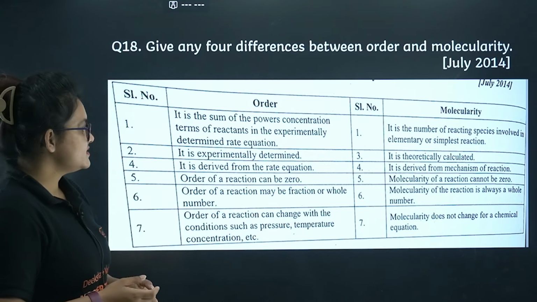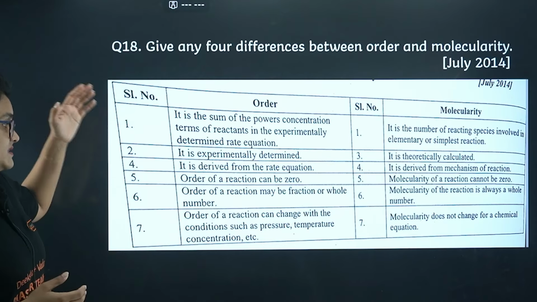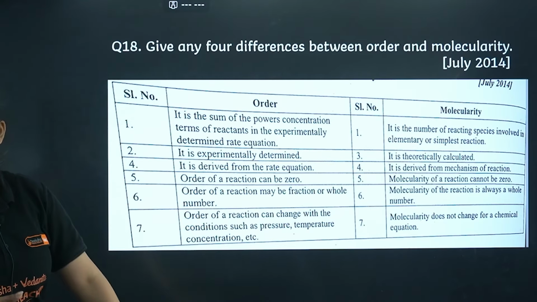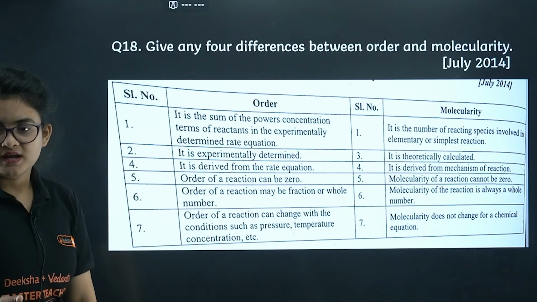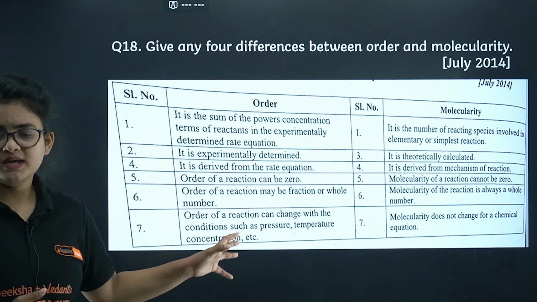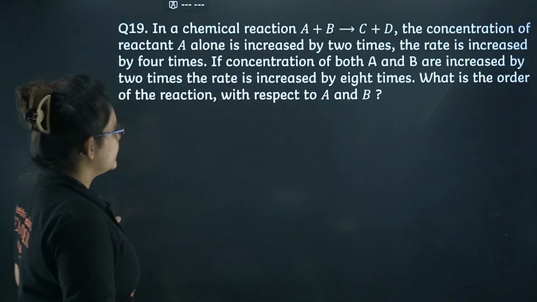Right. Now you can see it is derived from the rate equation. Order can be 0, fraction, negative, anything, but molecularity is always a whole number integer, right? So I guess any 2 or 3 points you can take from here and you can make a note of it. Well, I guess it's clear to you. Let's proceed to the next question.